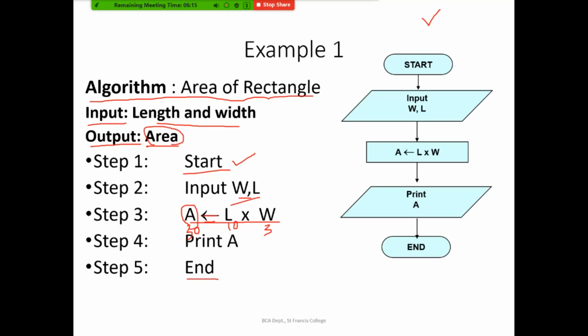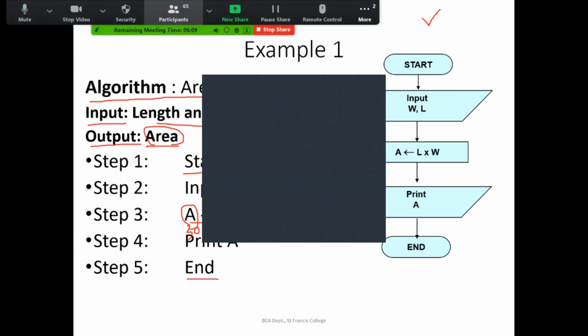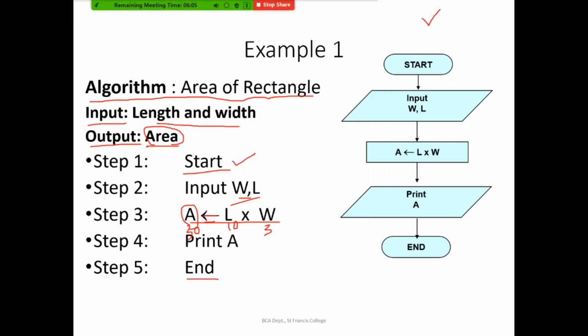Then in the second step, we will be writing the input, right? All are listening or what? Okay. So you will be writing the input in what type of box? It is a parallelogram, right? We will be using a parallelogram to get the input. You will be getting the input for the width and the length.